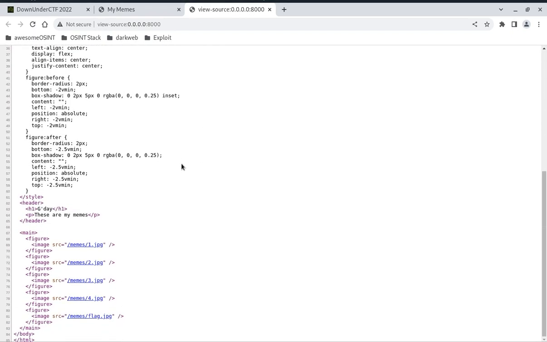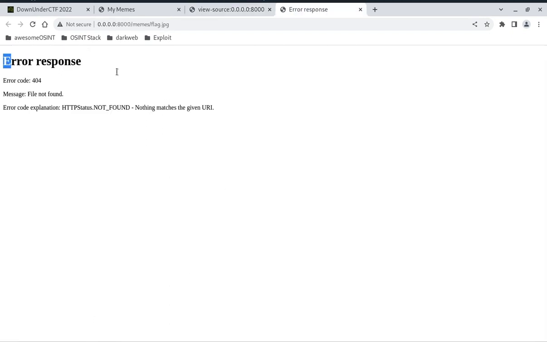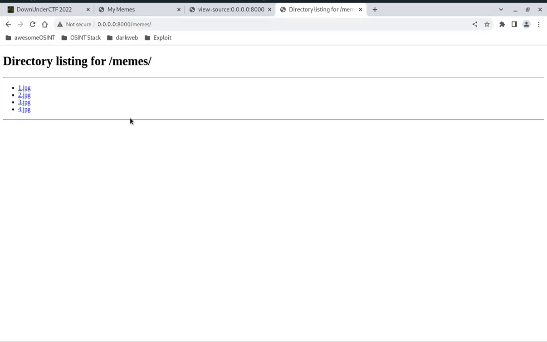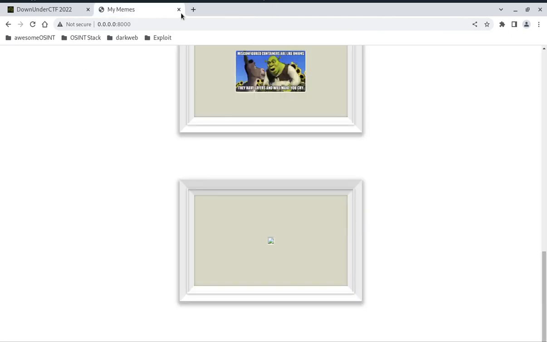If you view the page source and go down, you will see the main HTML code. Here is meme/flag.jpg. Let's try to open it, and you can see there is an error. If we actually remove this part, it gives you a directory listing for memes. There is no flag.jpg file. So most probably there might have been an error in the code that disables flag.jpg from opening, or even from being shown in the list of the website. So let's close this because we don't need it.